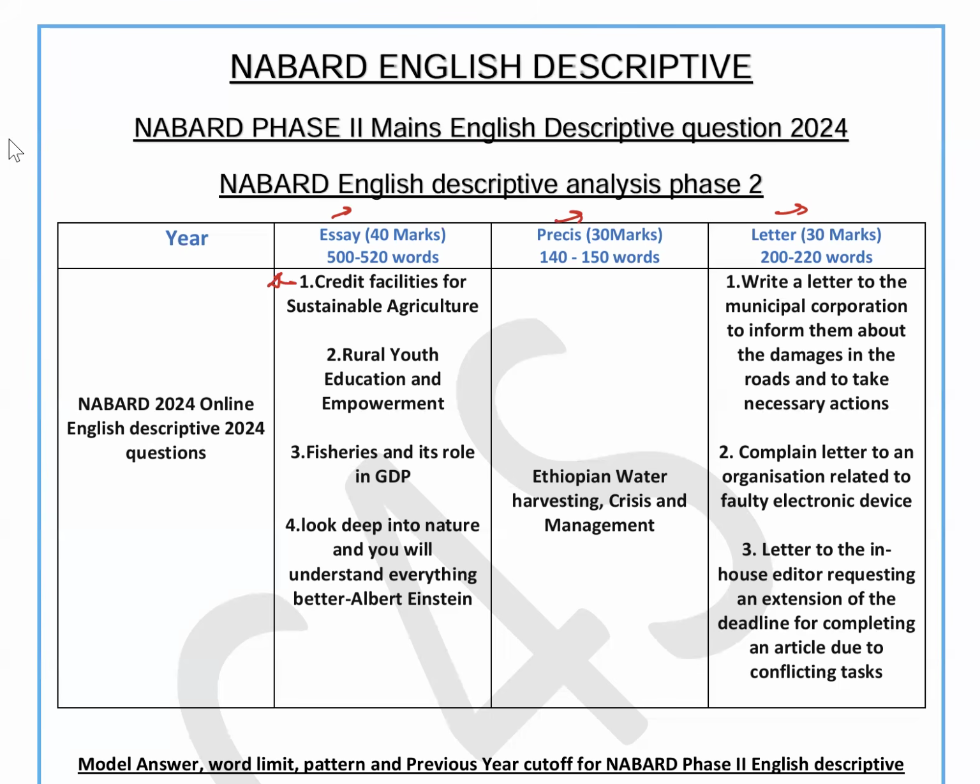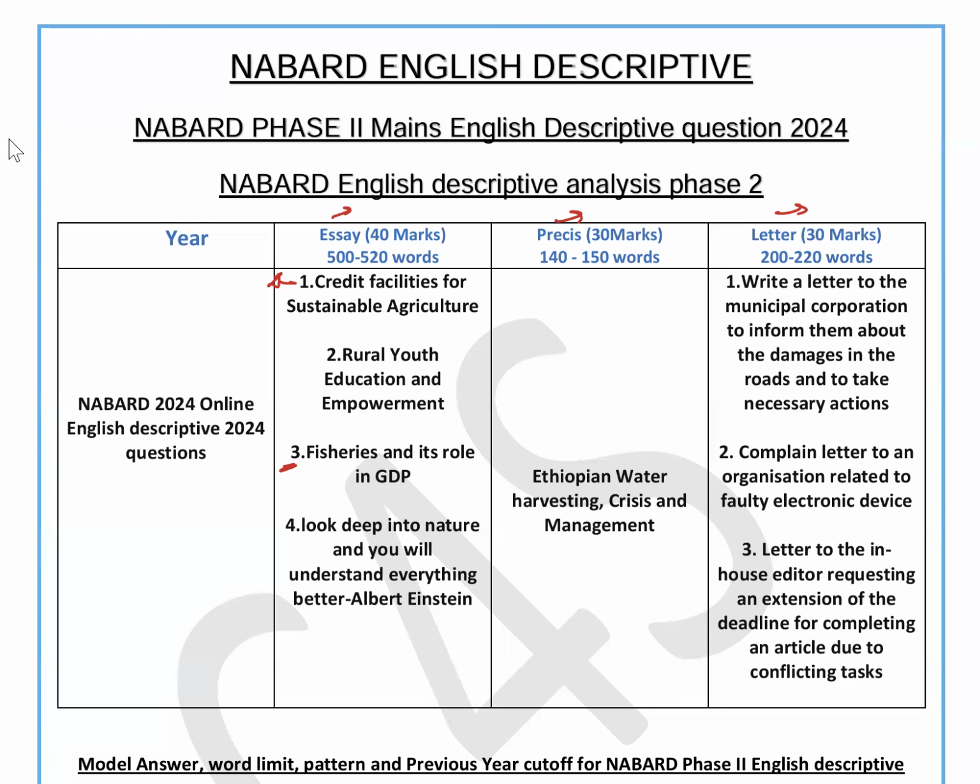Similarly, there were rural youth and education, and fisheries. Again, this is a topic that you study in your agriculture. There is nothing that you don't know. If anybody is preparing for NABARD, he reads about fisheries. You know the different segments and sectors, how fisheries are growing, and the percentage contribution of fisheries. So this is again not a very typical topic. They also gave a phrase-based or quote-based question.